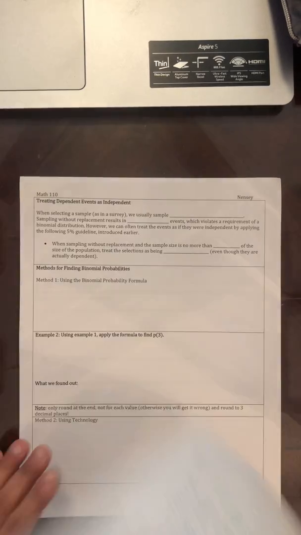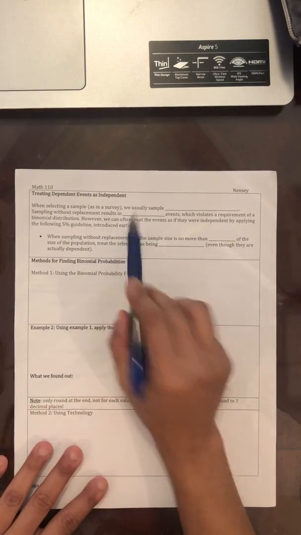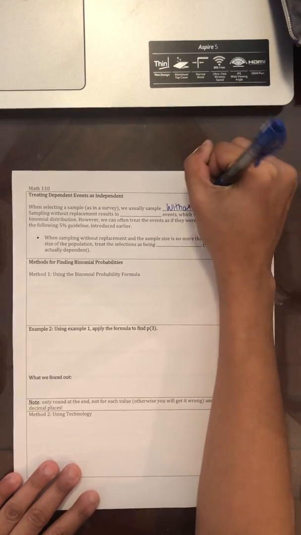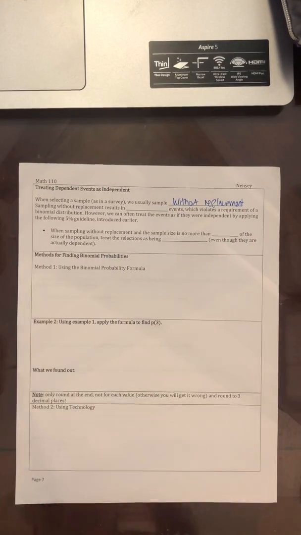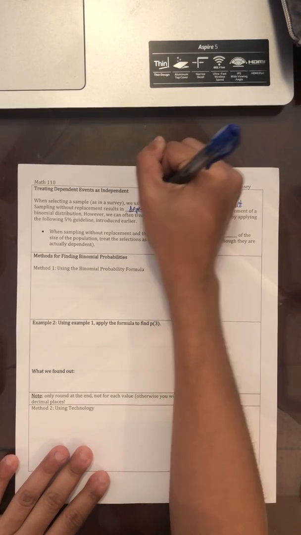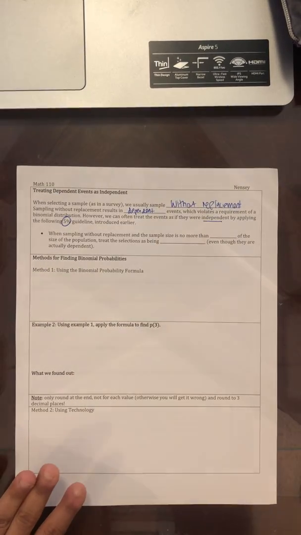Okay, let's go on to the next page. When selecting a sample, as in a survey, we usually sample without replacement. Think about it. If you're asking a survey, you're not replacing them back in. You already asked this person. You're not going to go back to them. Sampling without replacement results in dependent events, which we want independent, which violates a requirement of a binomial distribution. However, we can often treat the events as if they were independent by applying the 5% guideline introduced earlier.